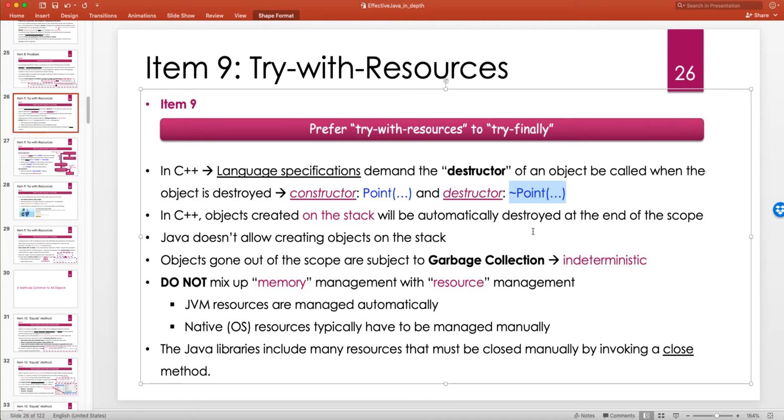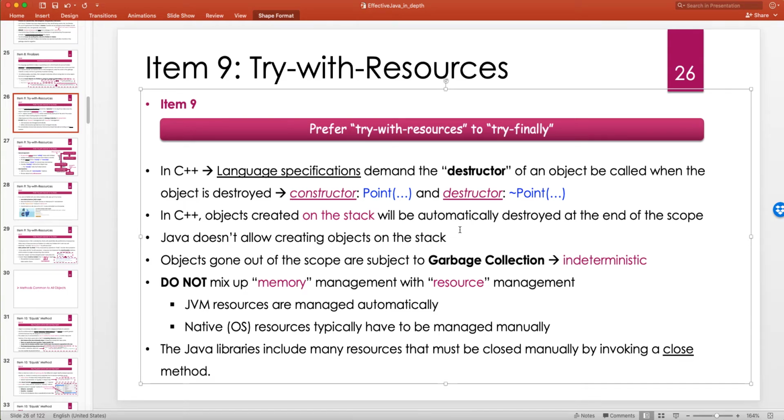But the problem is that we cannot return a reference or a pointer to an object that is allocated on the stack inside another method or function, because as soon as the scope of that function ends, that object is destroyed, and we no longer have a valid handle to it.